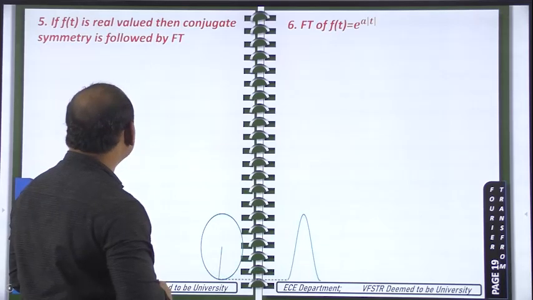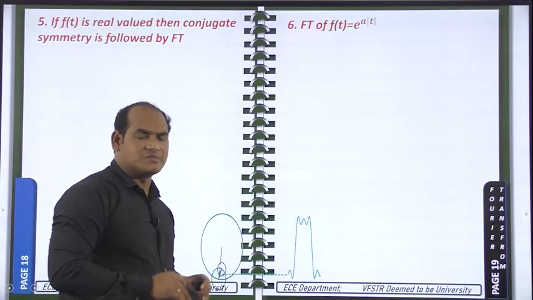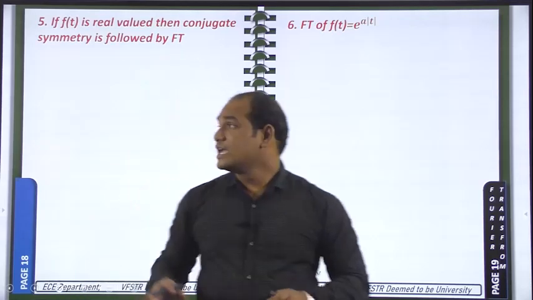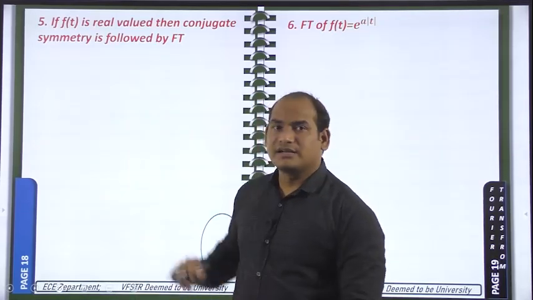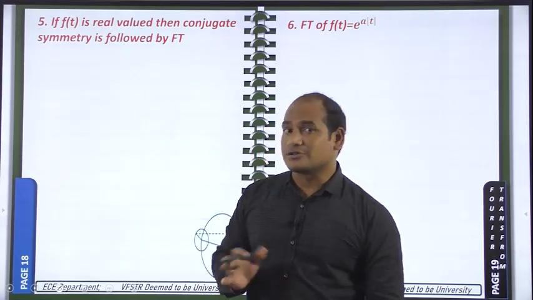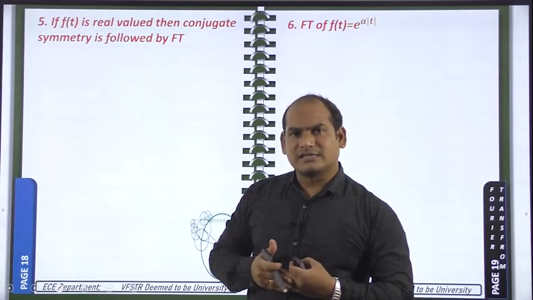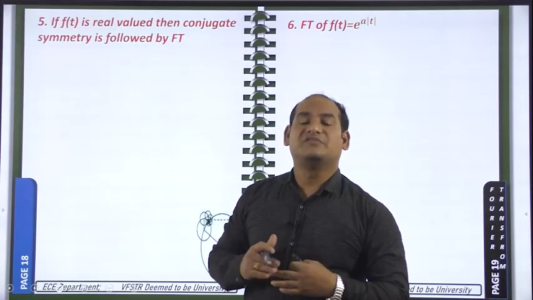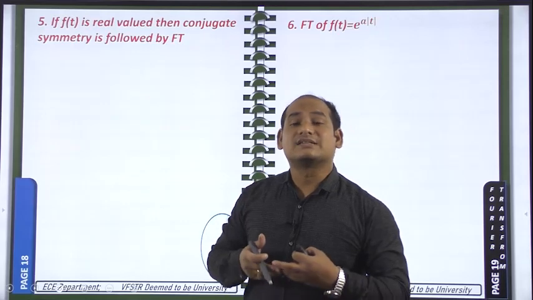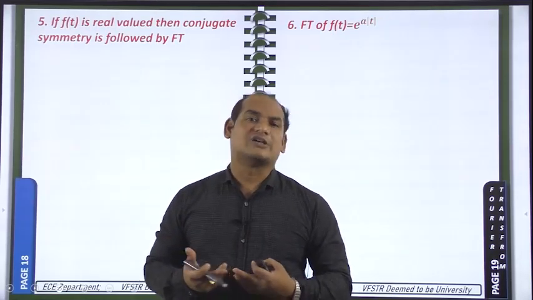Now if f of t is real valued, then conjugate symmetry is followed by the Fourier transform. This is very important. Same thing we have already seen in the Fourier series also. If any periodic signal, represented with f of t or x of t, is a real signal, then its Fourier series coefficient Cn follows the conjugate symmetry property.